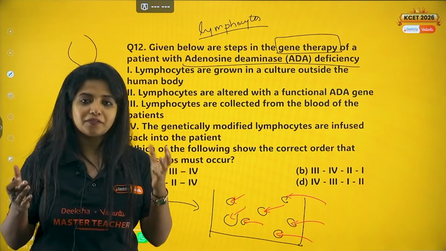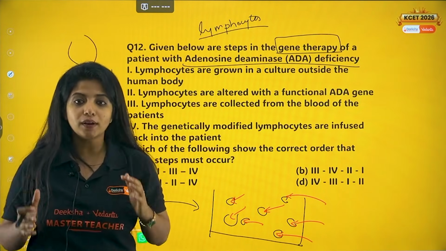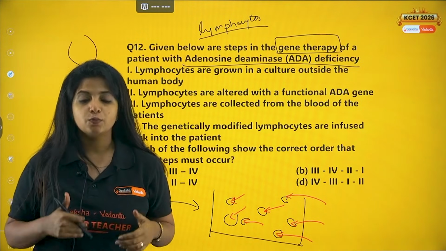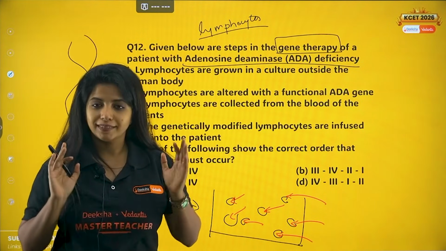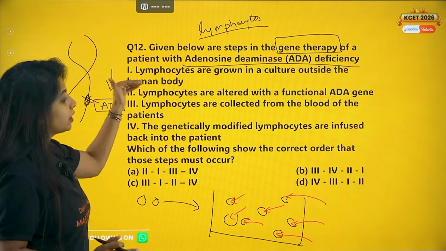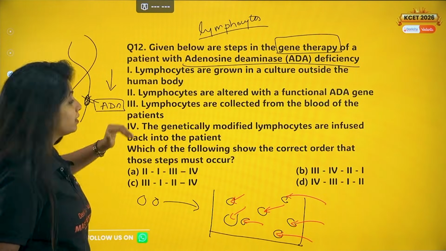They always have. They are not immortal cells. They are mortal cells. They will die after some time, which is why you need repeated transfusions. Okay. Now here you are asked, what are the steps? Tell the steps in the correct order.